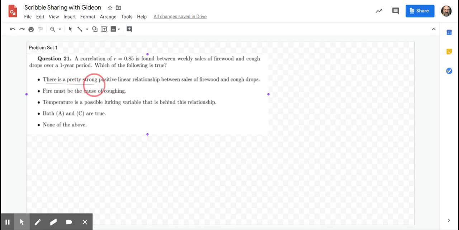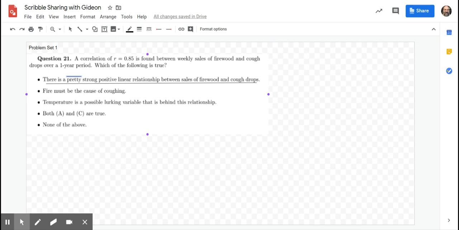Well, now when I read the options, that's staring at me, right? There is indeed a pretty strong positive linear relationship between the two things. So I certainly do want to accept that one as true. I don't know what the word pretty strong means, but I'm not going to worry about it. I'll accept it. Maybe strong should only be 0.9 and higher, but pretty strong is somewhere between 0.7 and 0.85. I'm not going to worry about that too much. Strong, yeah, strong enough. Positive, definitely. Linear, yes, because R is all about the linear relationship.